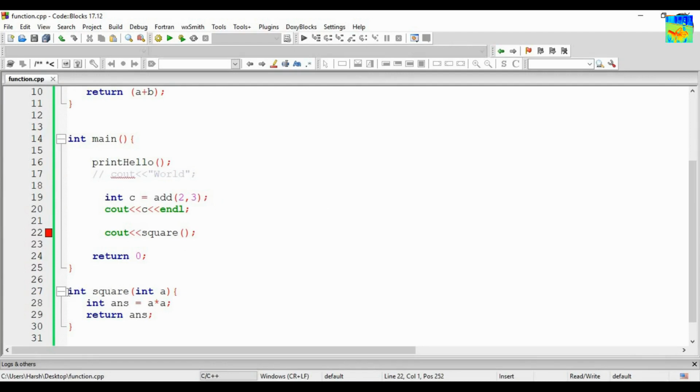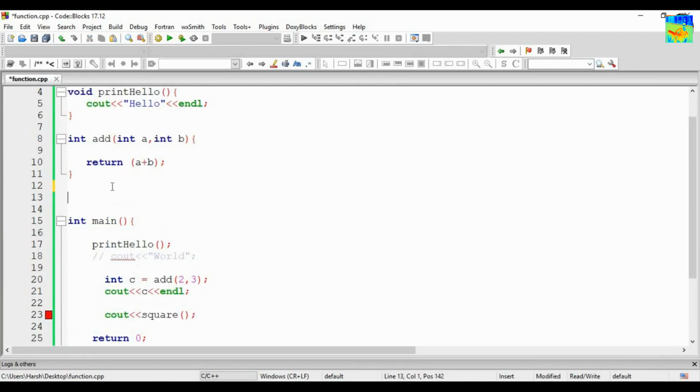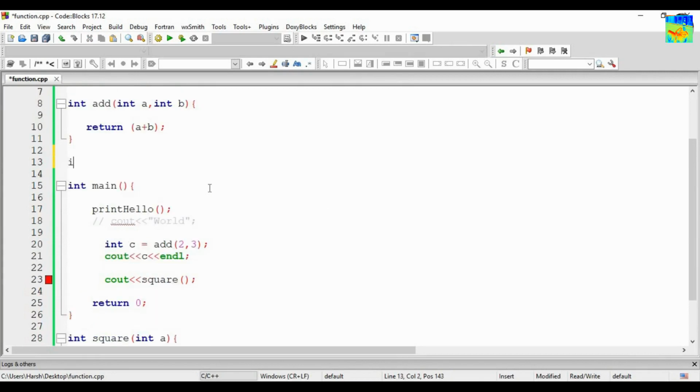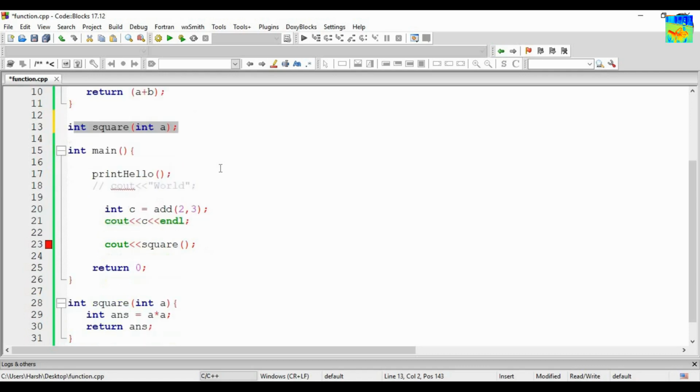So what you can do to make this work, as I told you, is tell the compiler, hey compiler, I will be writing a function square, but I am not writing it now. I will write it later. So int square, taking an integer as input. Hey compiler, I will be writing a function square, but I don't know what definition I have to write, so I will write it later.